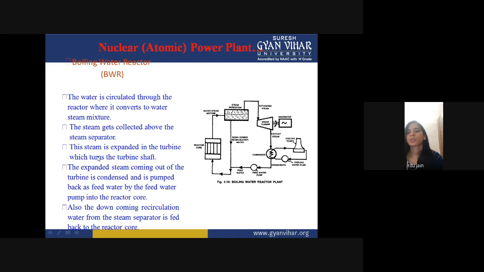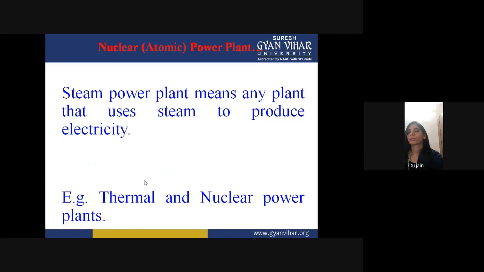This steam is expanded in the turbine, which turns the turbine shaft. The expanded steam coming out of the turbine is condensed and pumped back as feed water by the feed water pump into the reactor core. Also the downcoming recirculation water from the steam separator is fed back to the reactor core.